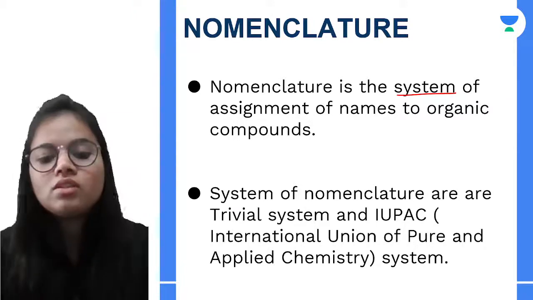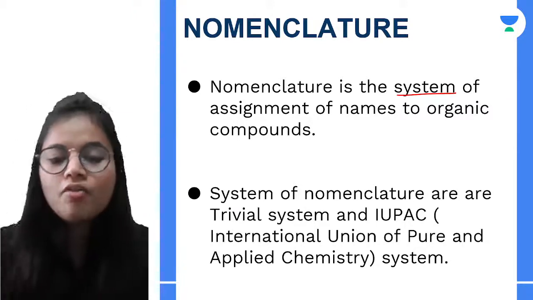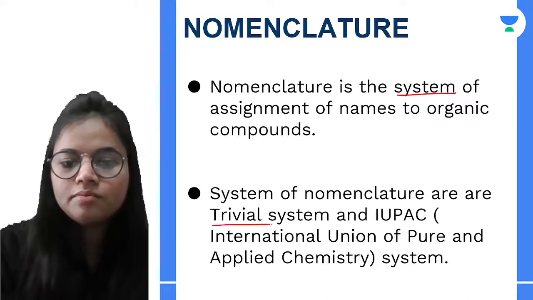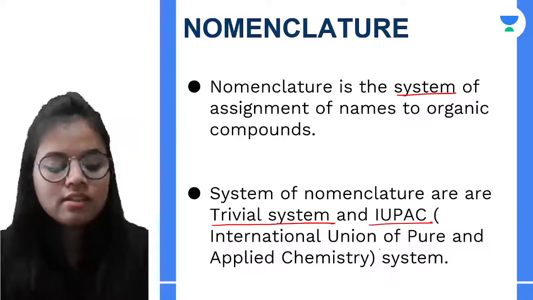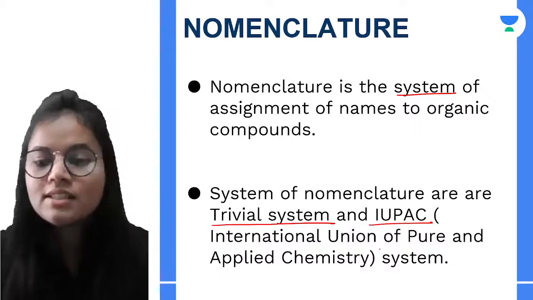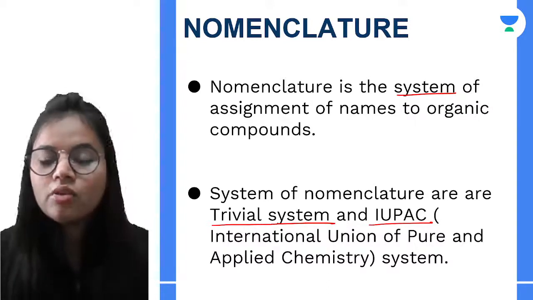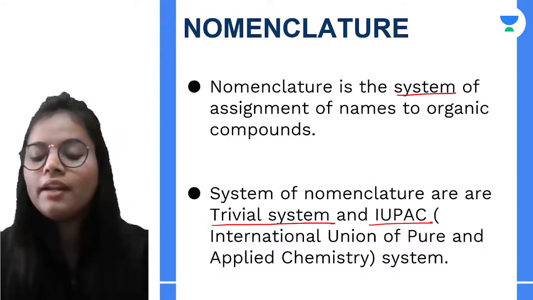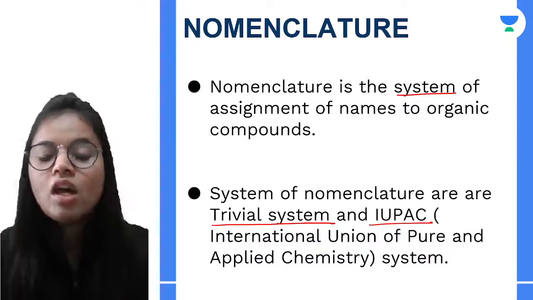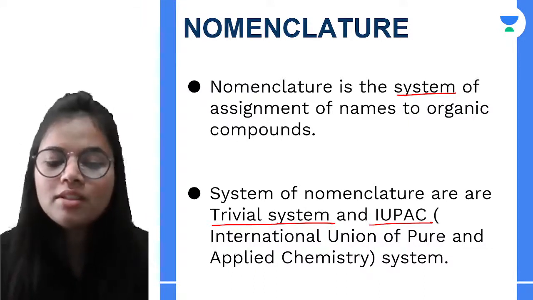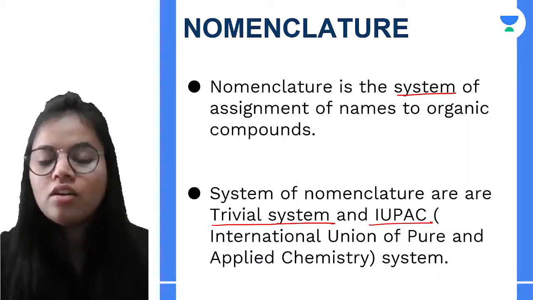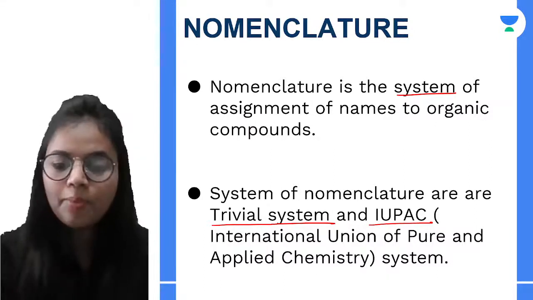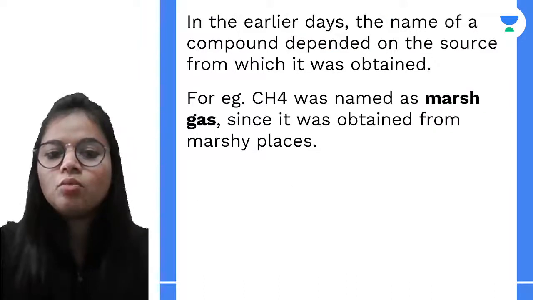Now there are two systems of nomenclature. First is the trivial system, and the second one is the IUPAC system. IUPAC stands for International Union of Pure and Applied Chemistry. So there are these two common systems: trivial or the common name, and IUPAC, or the standard name. Now let us see what it is.